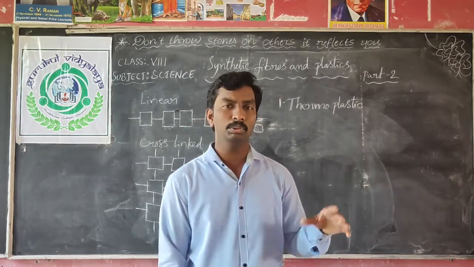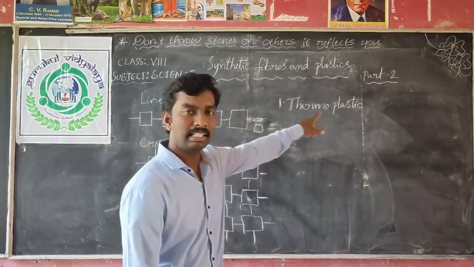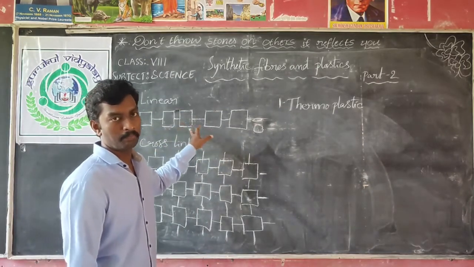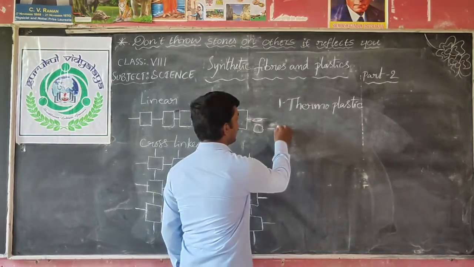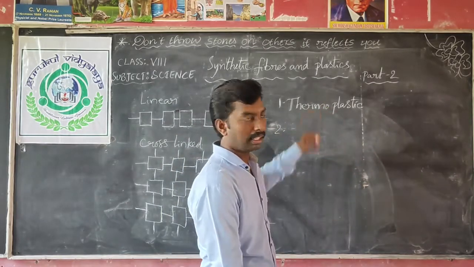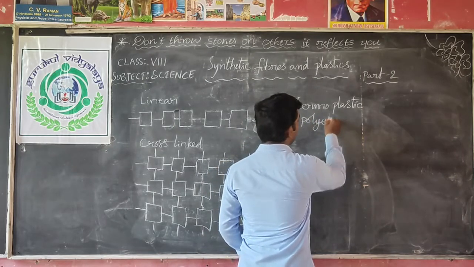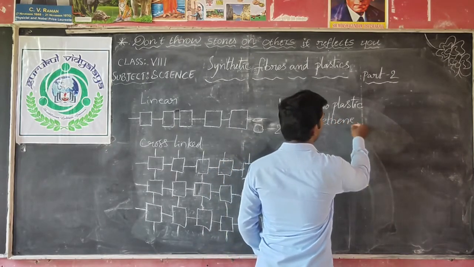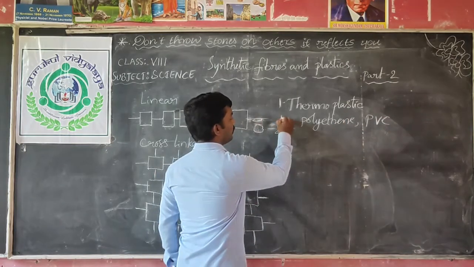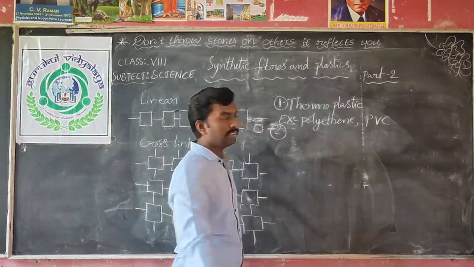So do you understand the uses and the examples for thermoplastic? And this thermoplastic has a linear arrangement. Okay. Now, two examples for thermoplastic are polythene and PVC. Polythene and PVC. The examples for thermoplastic are polythene and PVC.